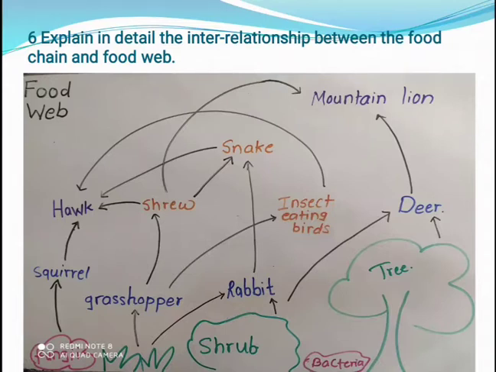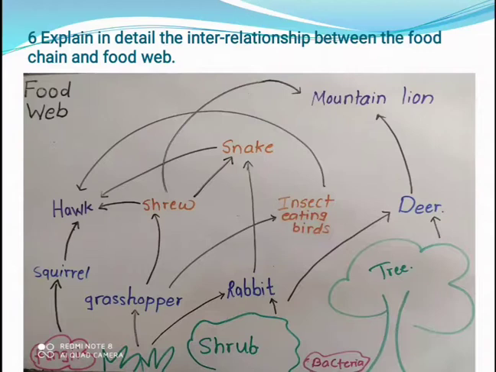See the next food chain, grass to grasshopper. See, grasshopper depends on grass for their food, shrew is dependent on grasshopper for its food, snake depends on shrew for its food, and again hawk eats the snake. So these are the two food chain.